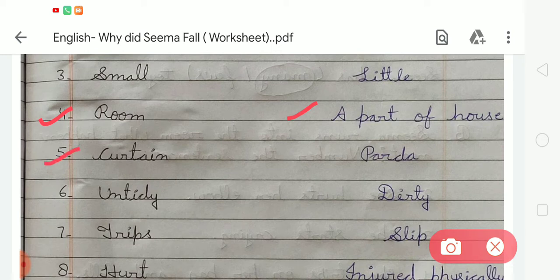Okay. In number 5, there is a word curtain. CURTAIN, curtain. You have to write the meaning of curtain is parda. Okay. Now number 6, there is a word untidy. The spelling of untidy is UNTIDY, and the meaning of untidy is dirty, DIRTY. So you have to write dirty. Okay. And now come to the next, number 7. Number 7 is trips. TRIPS, trips, and the meaning of trips is slip, SLIP, slip.